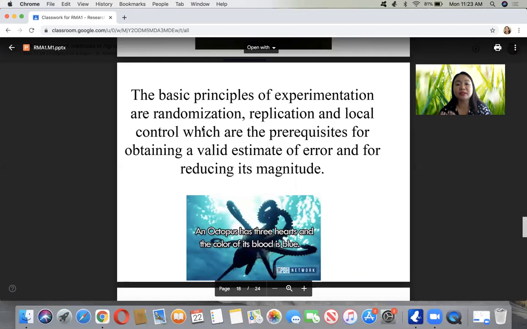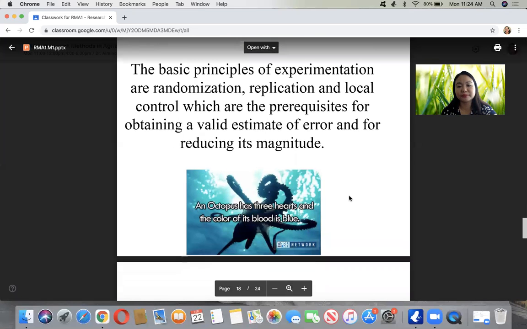You make a random selection, so you don't concentrate on only one aspect or one set of samples, but you try to generalize or randomize each aspect. And of course, you replicate them. Replication and local control are prerequisites for obtaining a valid estimate of error and for reducing its magnitude.